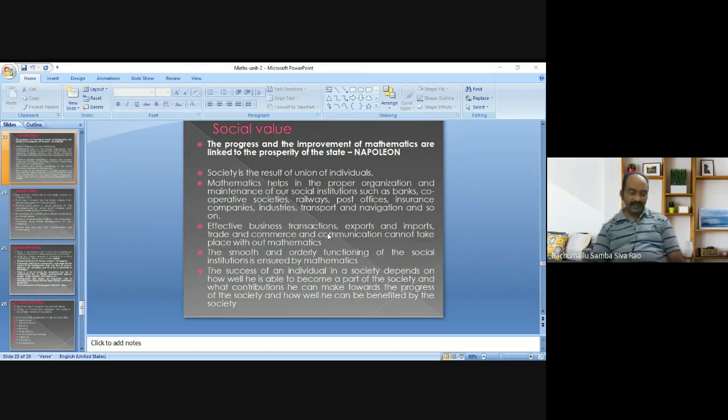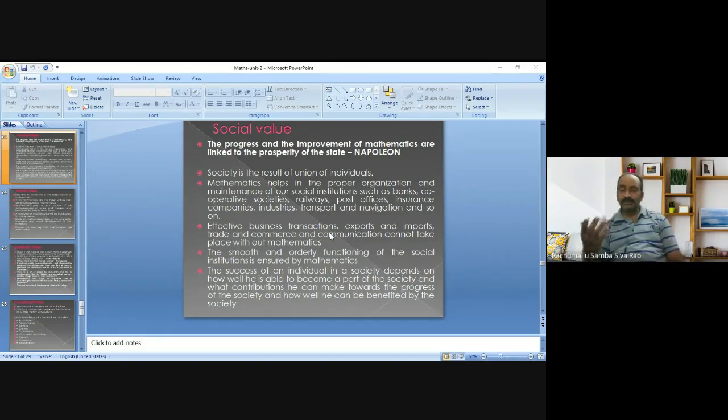The change in the social structure with regard to modern facilities like modes of transport, means of communication, and progress in the field of science and technology is due to mathematics only. As we discussed earlier in the cultural value, the modern facilities which we are enjoying now, in the form of transport, communication, or any other means, are due to mathematics only.